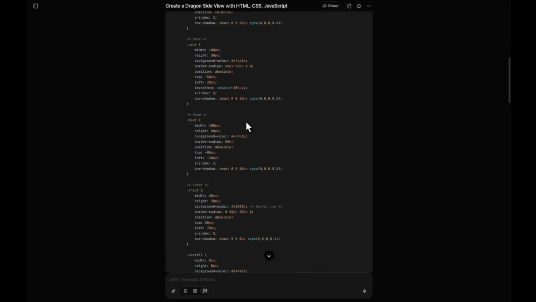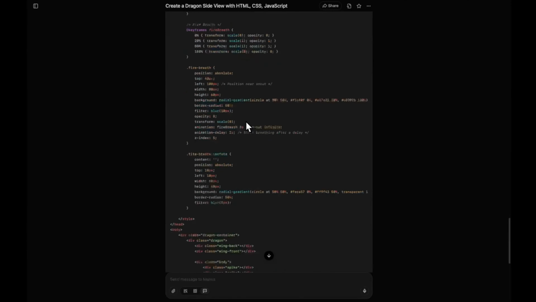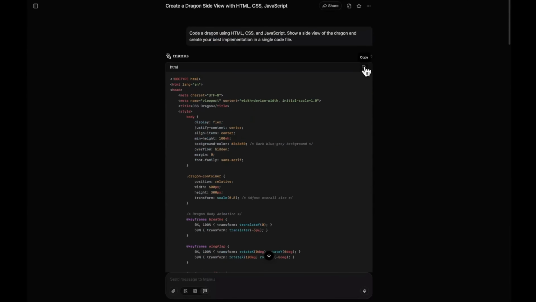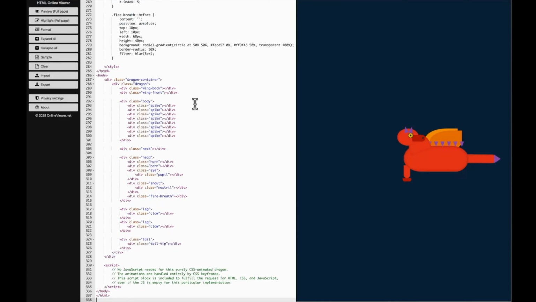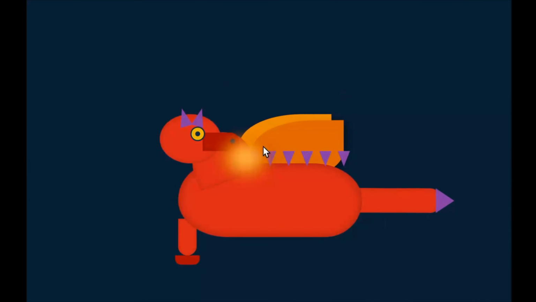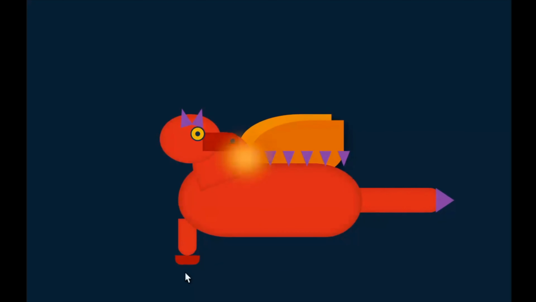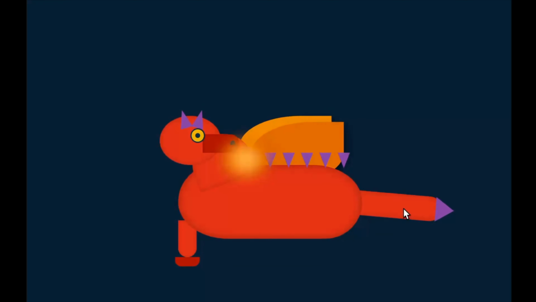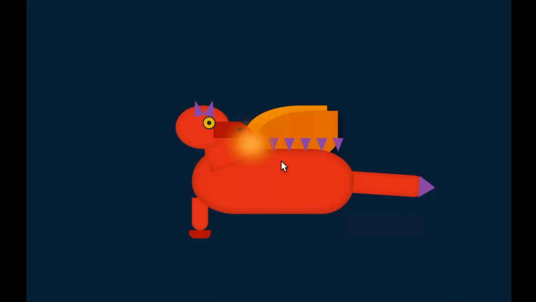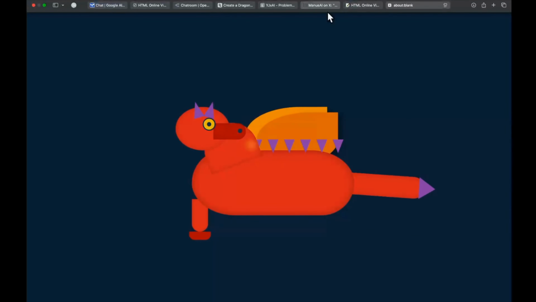Okay everyone, we've got the response and it looks like a pretty long code. Let's see what it has come up with. We'll copy it, open up an HTML viewer and paste that. Let's preview it in a new page. Okay, it does barely look like a dragon. We have the eyes, horns, I think it's a beak. We have the neck as well. I think this is the neck. And we have just one leg and a tail that is wiggling. We also have the wings. So I mean, it's not completely bad, but it's kind of okay.